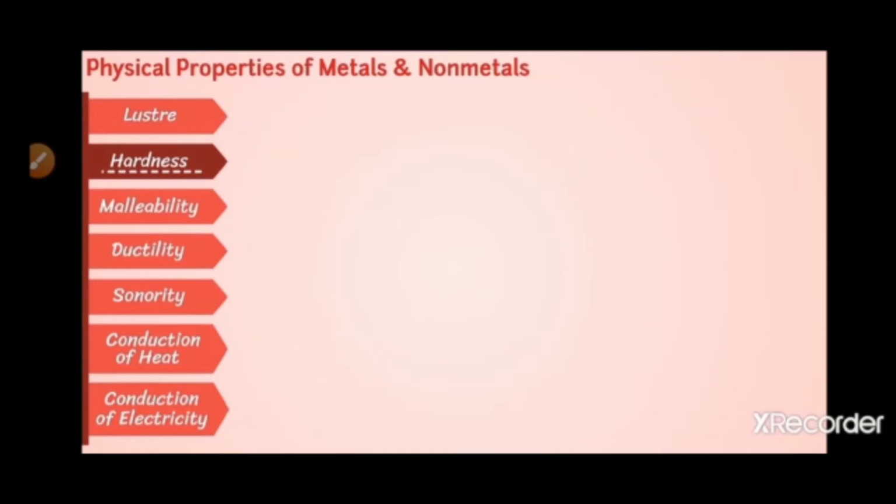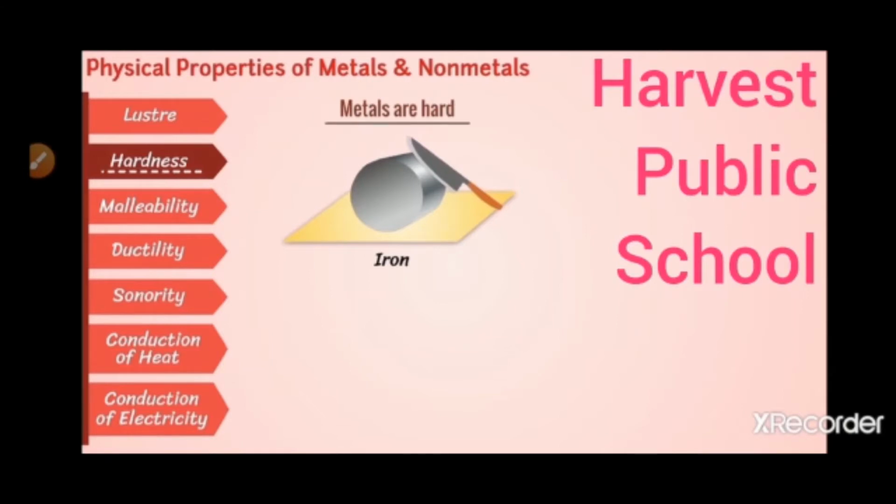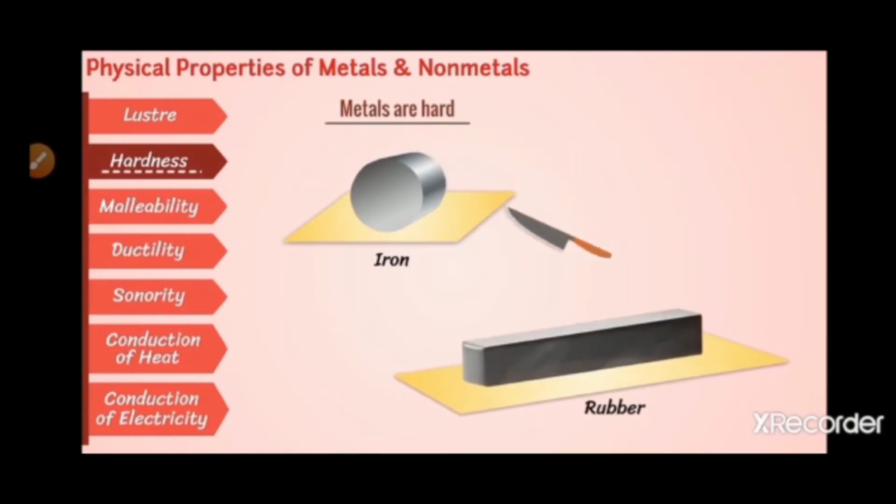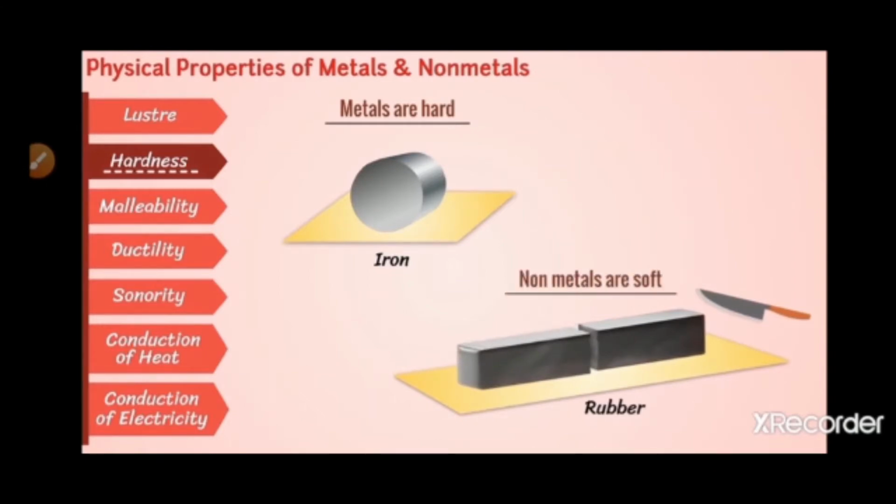Next comes hardness. If you try to cut an iron with a knife, can you do it? No. Why? Because iron is a metal. Metals are hard in nature. Do the same activity of cutting a rubber. You can do it easily. Why? Because rubber is a non-metal and non-metals are soft in nature.